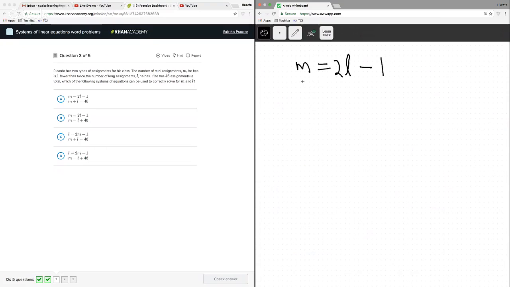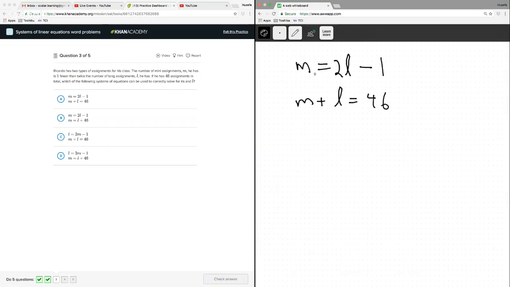If he has 46 assignments total, that means M plus L is 46, right? Because he's only got these mini and these long. The combination of them equals 46. Which are the following systems of equations? Again, we don't have to solve.